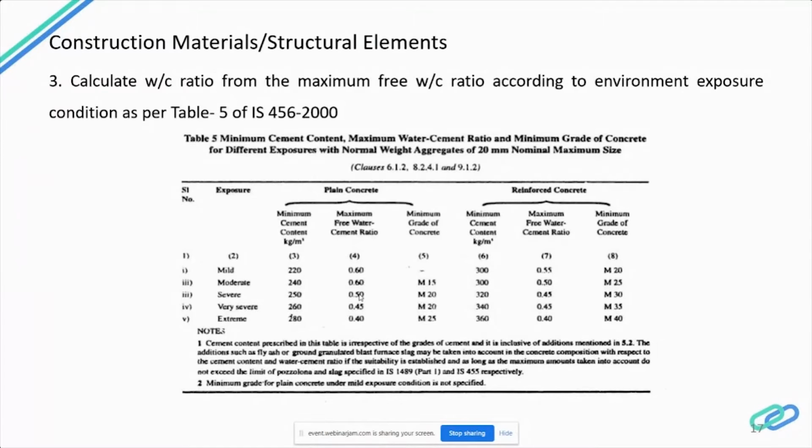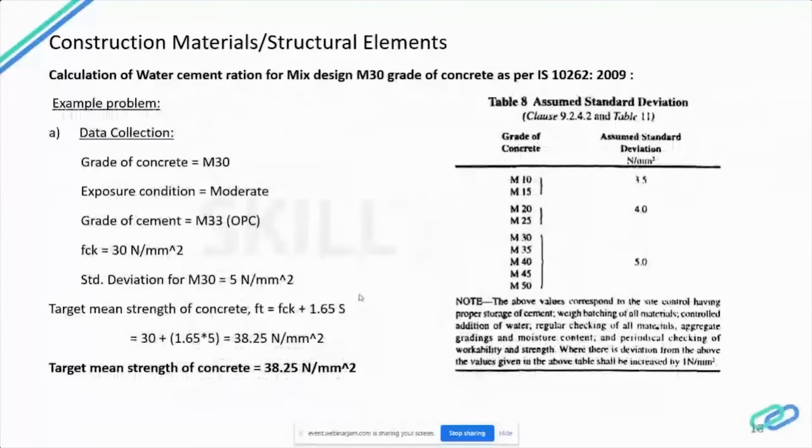Is what the value indicated here as mild, moderate, severe, very severe, and extreme. Now let's see the example. I've solved a problem here for a better understanding. So now the data collected here is, I'm doing it for an M30 grade of concrete.